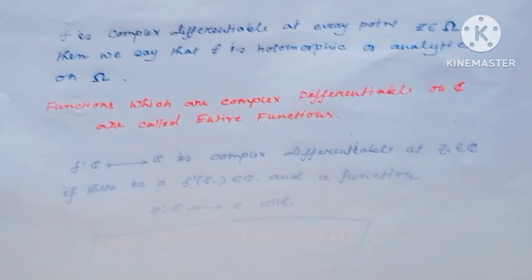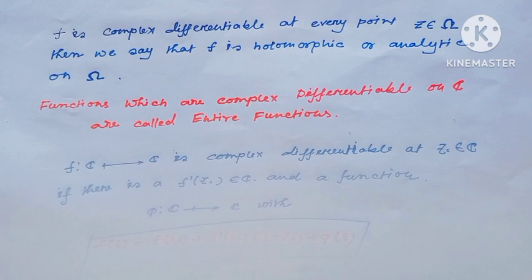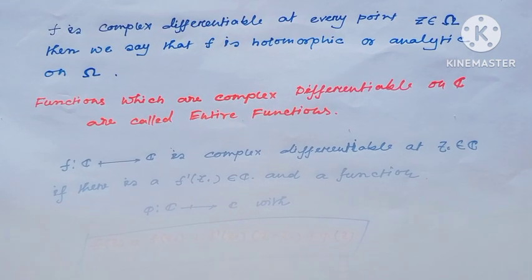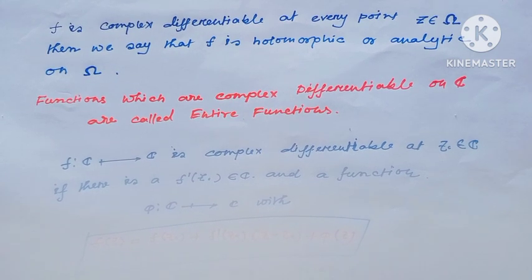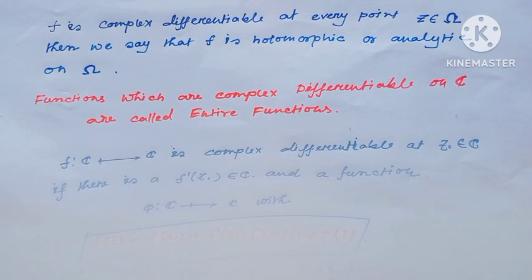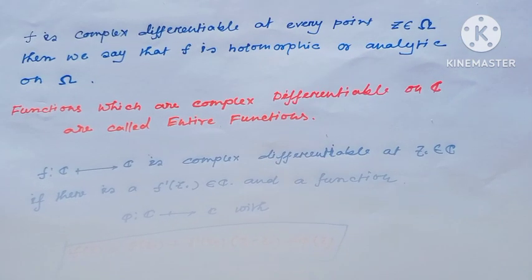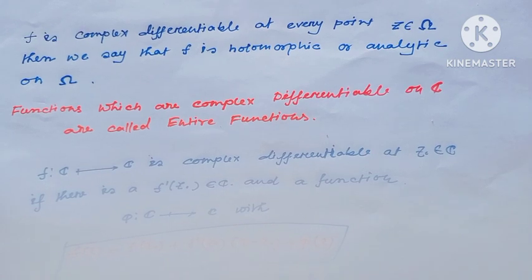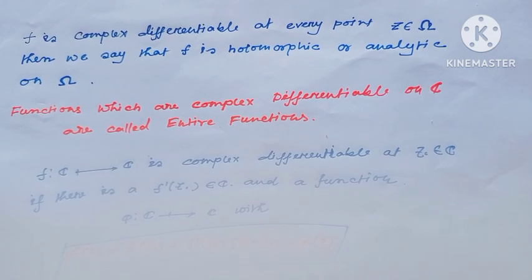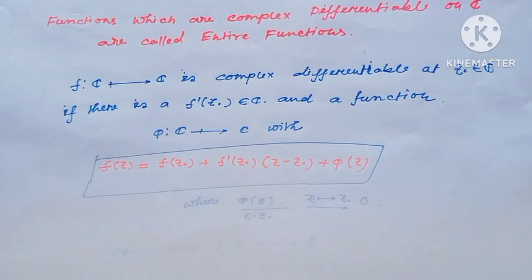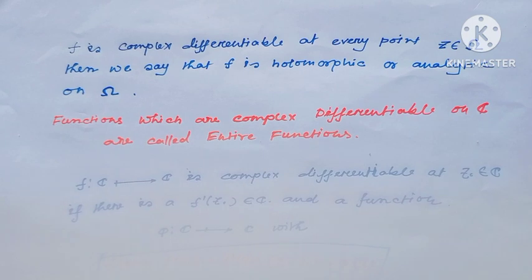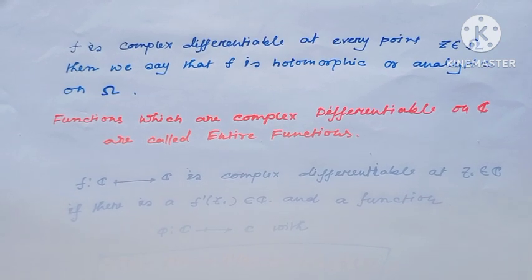Okay, let's start our actual video. We all know complex differentiability defines a holomorphic or analytic function. A function is holomorphic or analytic when it is differentiable at every point z in gamma, where gamma is any set, and when a function is complex differentiable on the whole complex plane, we call it an entire function. That means the whole of complex analysis actually depends on